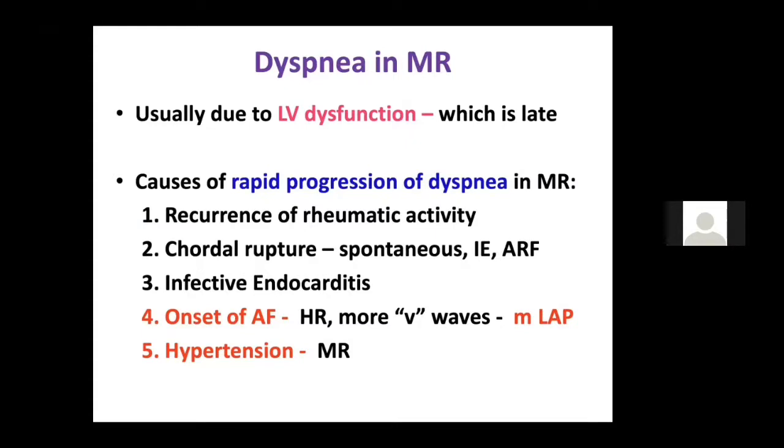Second, chordal rupture. It can be spontaneous, it can be because of endocarditis, and sometimes it can be because of rheumatic fever. Third, an infected patient may have fever, and you should also think of endocarditis.